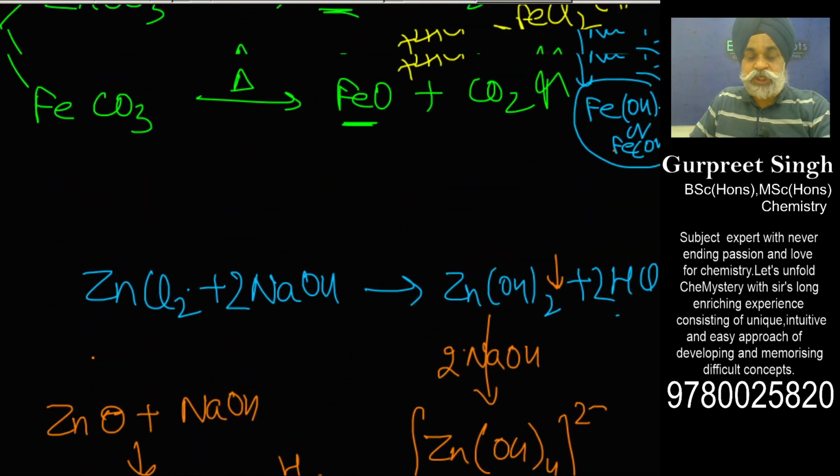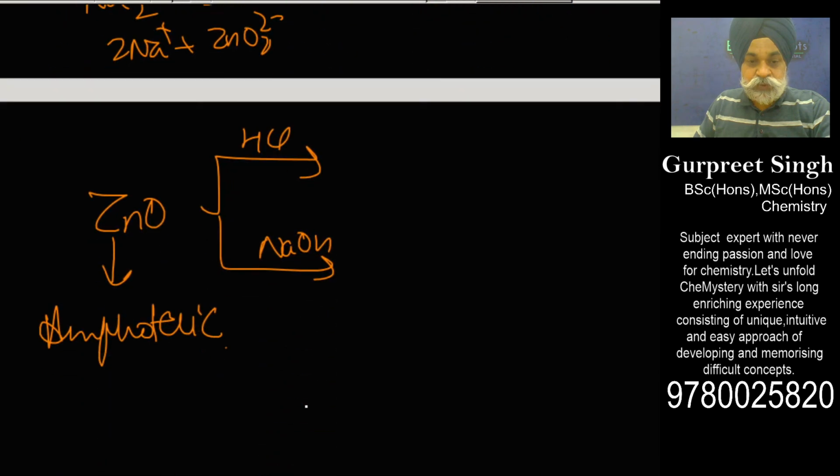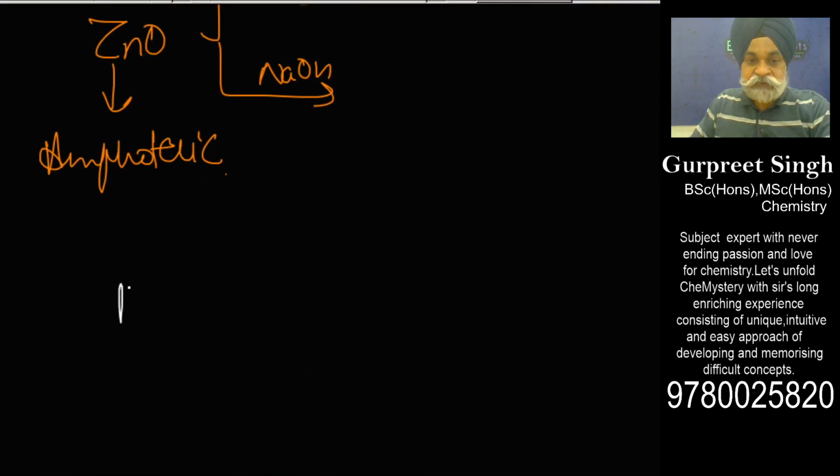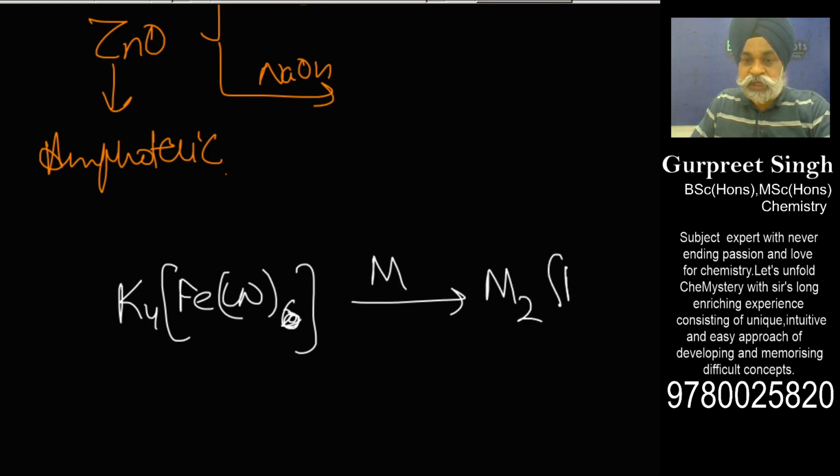Acha, one more thing it is showing very categorically, that this is also reacting with this particular complex, which iron would not do. So if you have K4FeCN6, they are showing that when you treat it with metal, this becomes M2FeCN6.